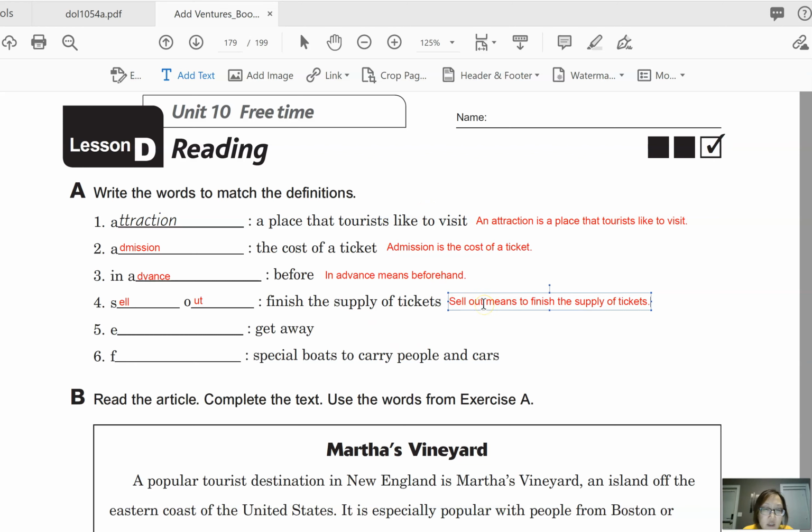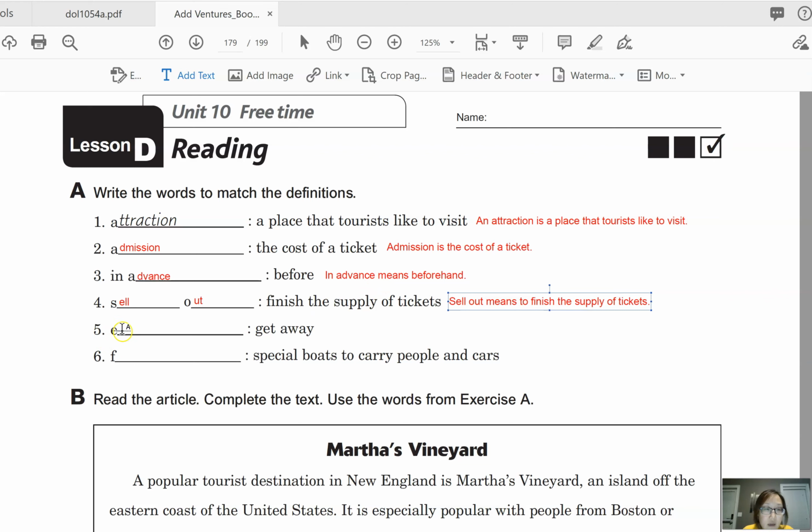I think it's a phrasal verb, so that's why we say means, and then we have to use to, because it's a verb. So means to finish the supply of tickets. Finish is also a big hint that it's a verb. And in advance is not a verb, it's not a noun. I believe it's an adverb phrase. Okay, so let's continue.